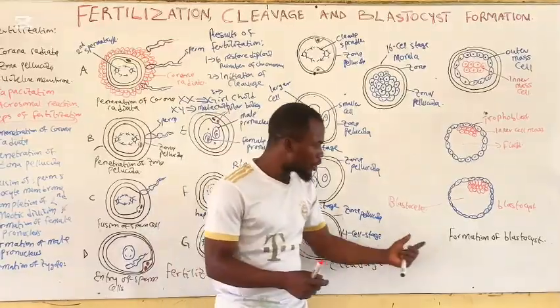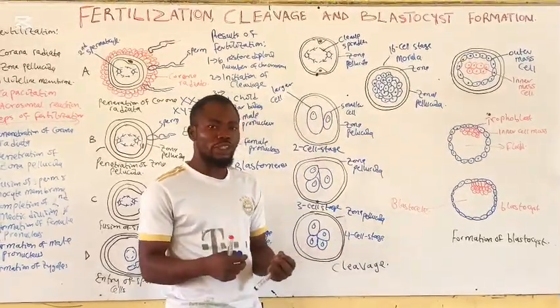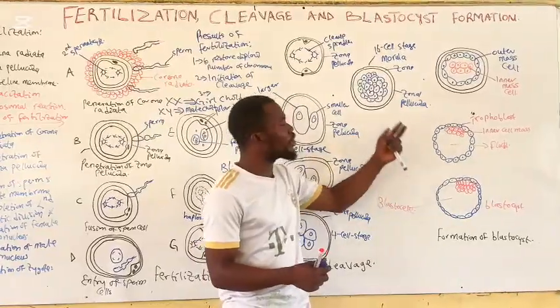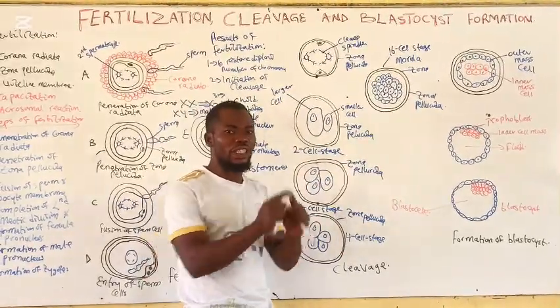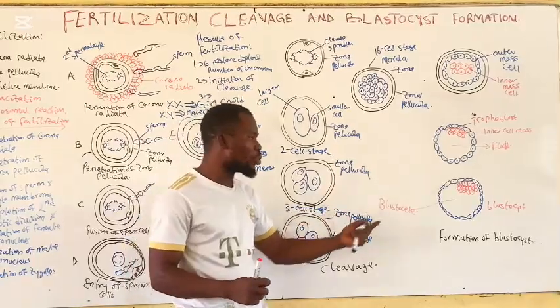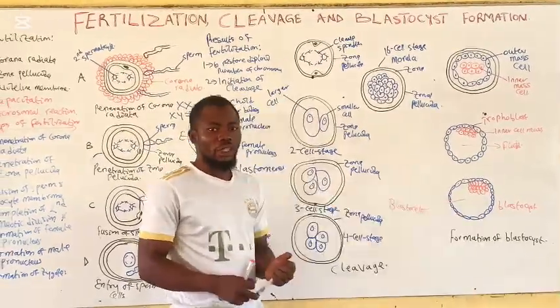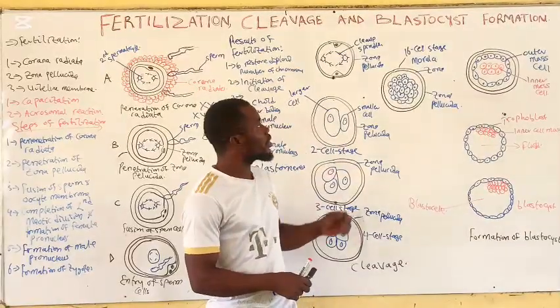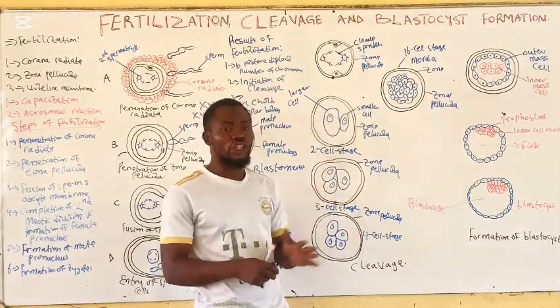So this is about the formation of the blastocyst. Once the endometrial fluid fills the intercellular space of the morula and the cavity called the blastocyst cavity is formed, at that stage the morula or the embryo will be called blastocyst. That is all on the fertilization, cleavage, and the blastocyst formation.